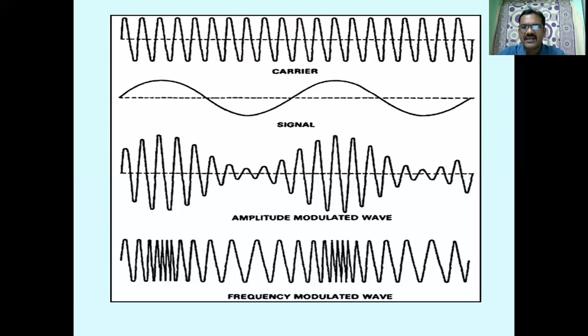When the time period is changing, the frequency also changes. How are the changes there? According to the amplitude of the message signal. So observe here, when the amplitude of the message signal is increasing, the frequency of the carrier is to be increased. When the amplitude of the message signal is decreasing, the frequency of the carrier is to be decreased. So this FM wave we are generating, where the message signal is placed on the varying frequency of the carrier. Okay.